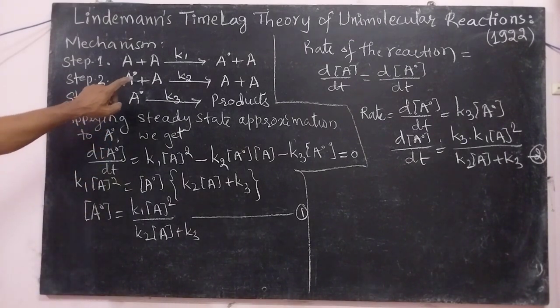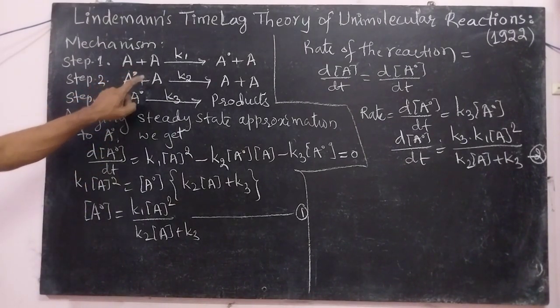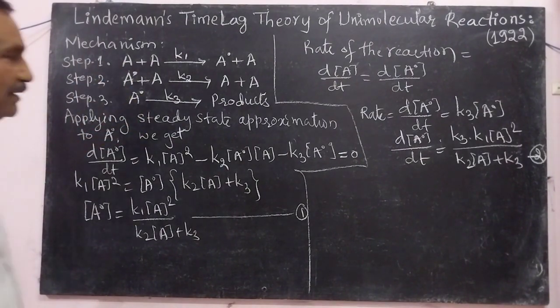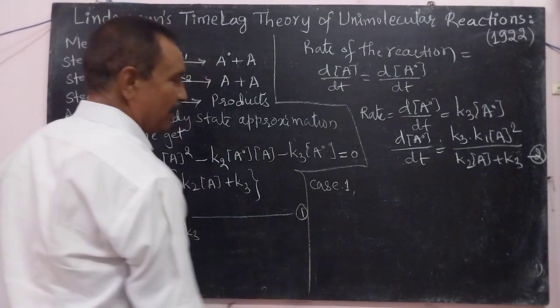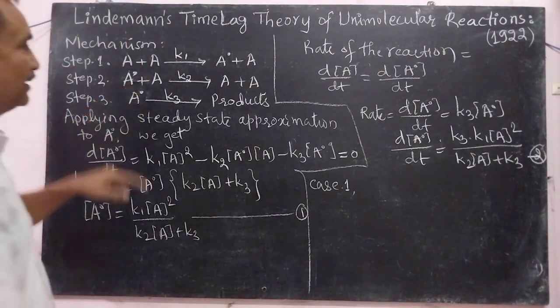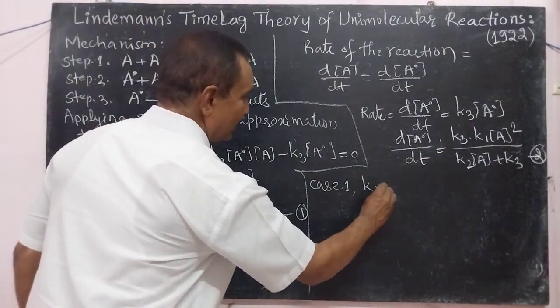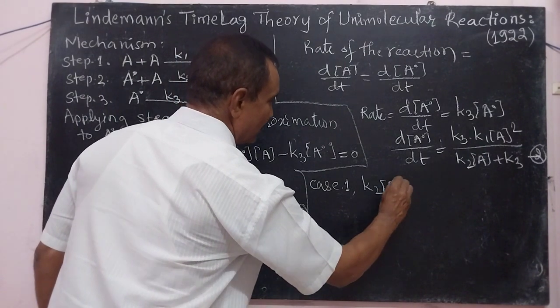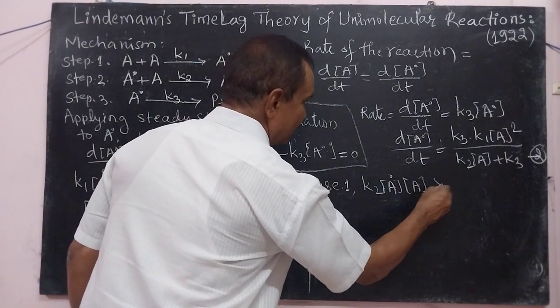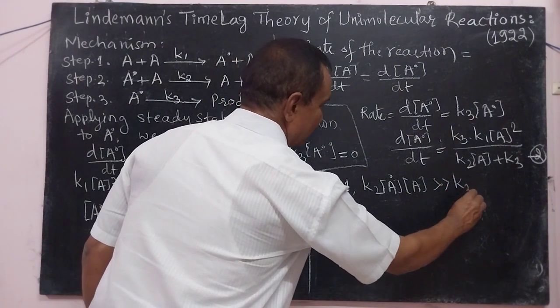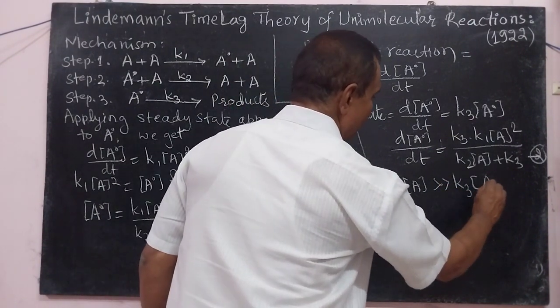Here, if the rate of this reaction is more than the rate of this reaction, that is case 1, we can apply: the rate of this reaction is K2 into concentration of A star into concentration of A, which is greater than K3 into concentration of A star.